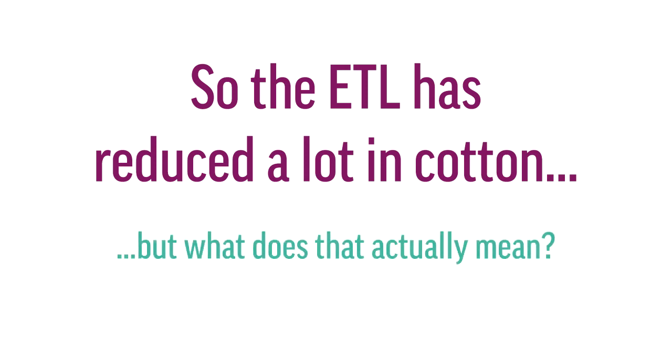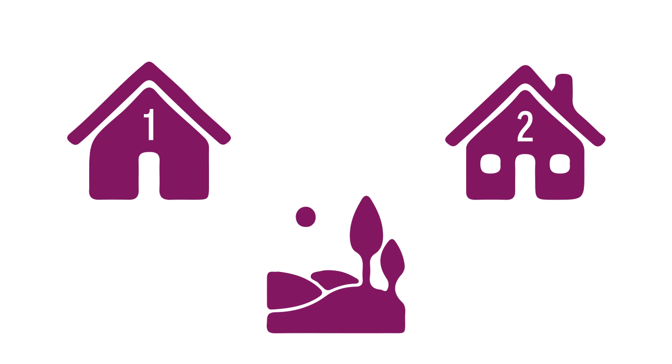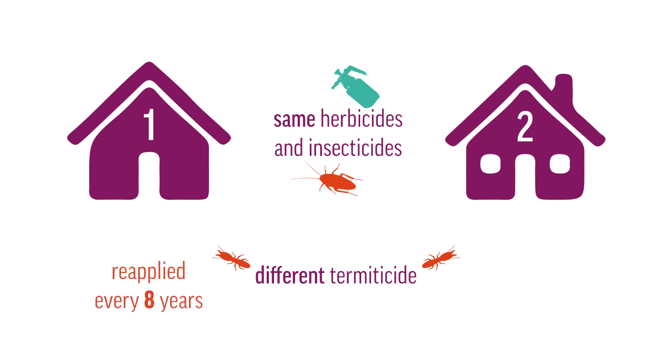To show how ETL is used in the cotton industry, we've calculated the ETL for the herbicides and insecticides an average suburban household might use as a comparison to cotton industry ETL. In our example, these 2 households use the same herbicide on their lawn and the same insecticide to control cockroaches. But to control termites, House 1 chooses a product that is reapplied every 8 years, and House 2 chooses a product with slightly higher toxicity that is reapplied every 4 years.